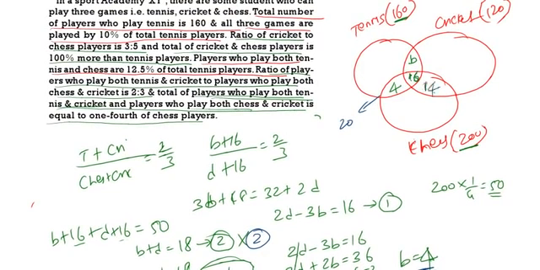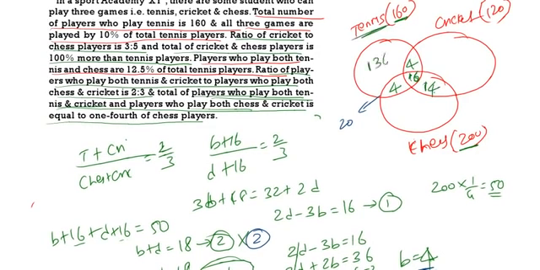Now instead of B, I can write which number? 4. This will be equal to 4. Now the calculations part remains. So take tennis, 160. Already 16 plus 4, 20, 24. So 160 minus 24 is 136.